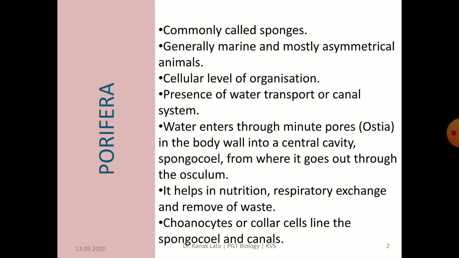The sponges are simple in structure and have cellular level of organization. The body wall encloses a large cavity called as a spongiocele, and in most of the cases also contain in its thickness numerous small cavities called canals or water transport system. Either spongiocele or certain canals are lined by coenocytes or collar cells with flagella.